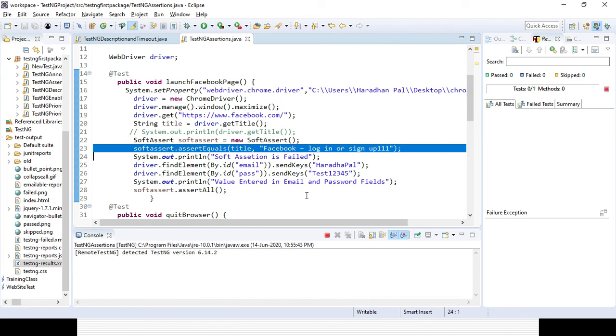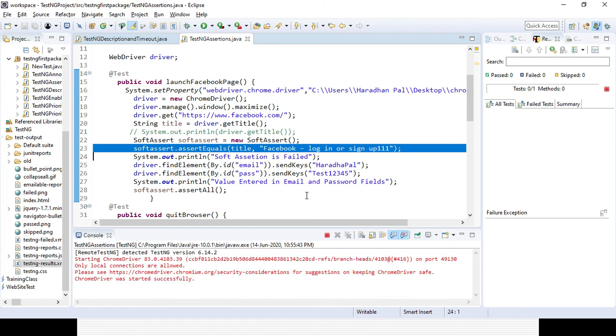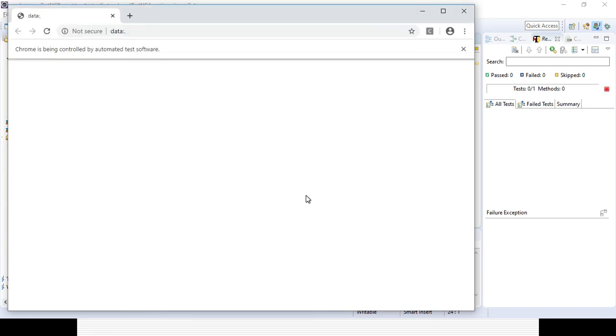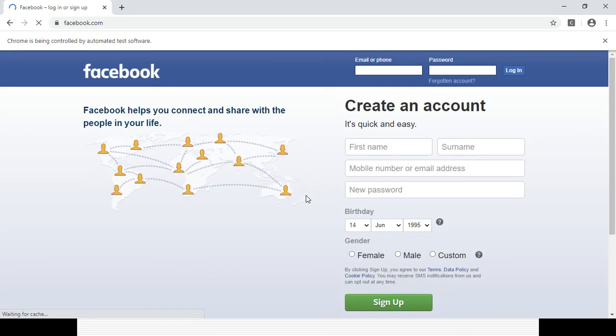In case you are not using assert all, though your validation is getting failed, the overall test case will not fail. But with a soft assertion, execution will not stop at that point. Even if a particular assertion point fails, it will continue to execute the remaining steps. So that is one advantage.